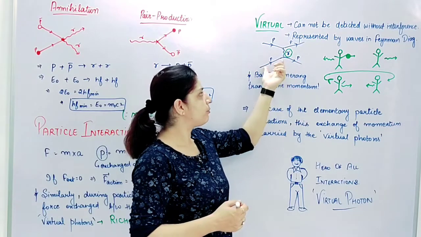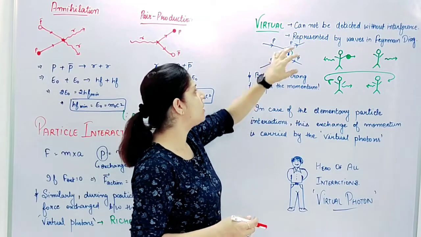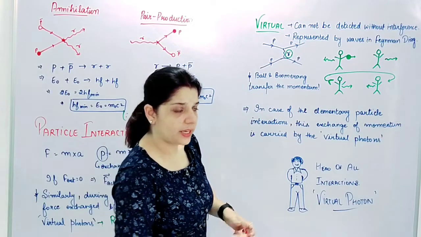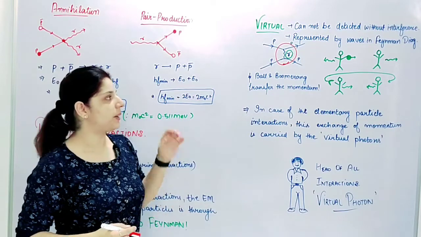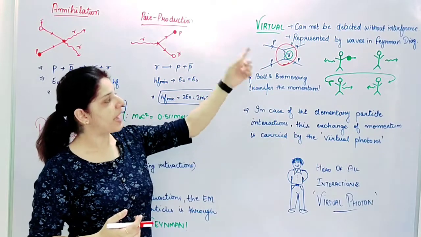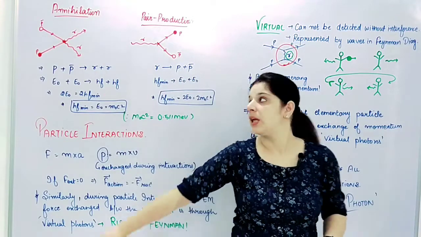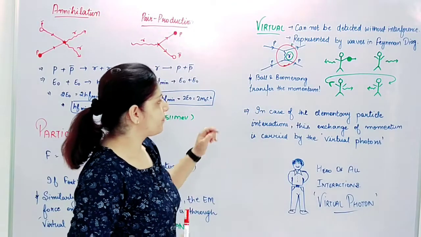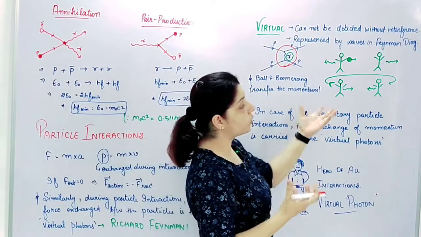Here I have a few particles, every p represents some particle or the same particle, it doesn't matter, but when they are colliding or interacting, the intermediate transfer of this electromagnetic force is done by this virtual photon, which is represented by a wave, and this whole diagram will be known as the Feynman diagram. So I'll say this is the Feynman diagram, this is the Feynman diagram. Clear?